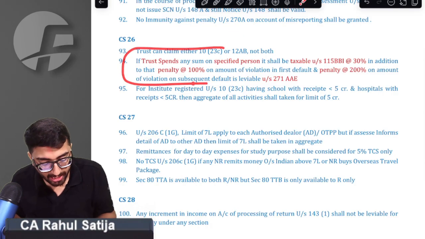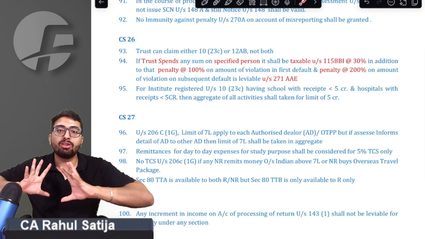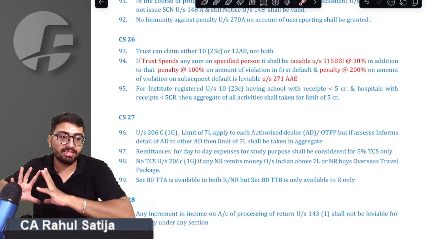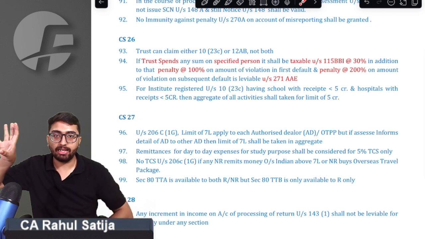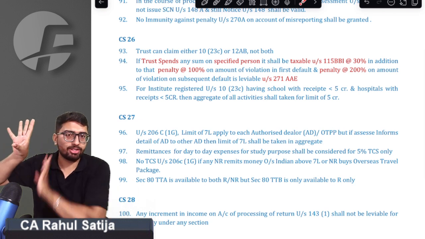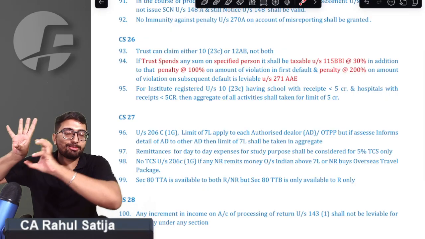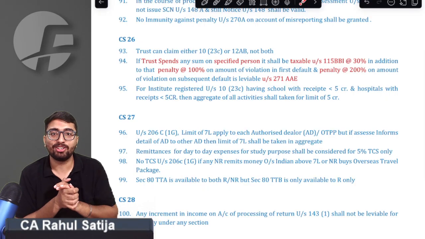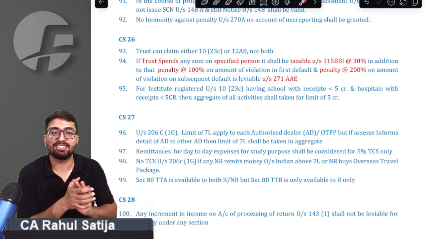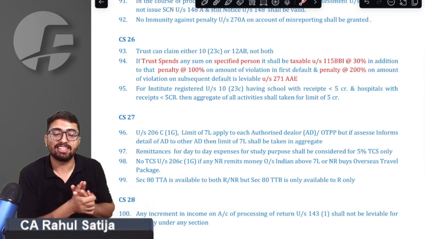They cannot claim both. See, if a trust spends any of the money on a specified person, such application is not allowed. So that application that you have done, sir, is taxable in your hands as per 115BBI. Sir, we got that point. A 30% tax rate would apply.